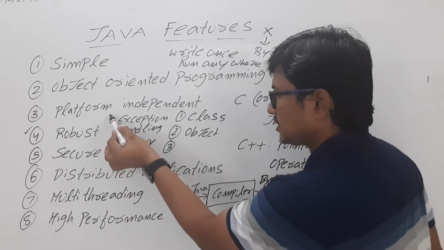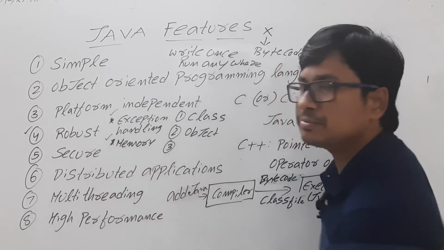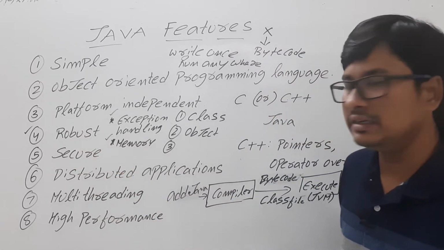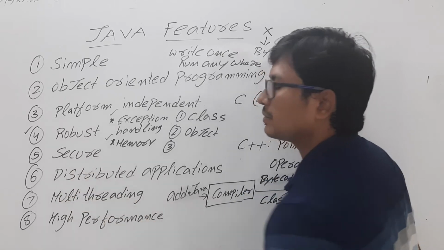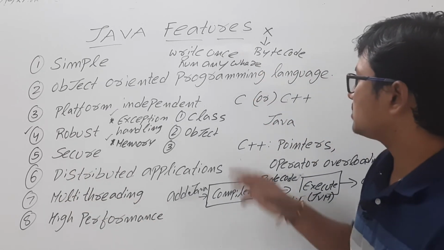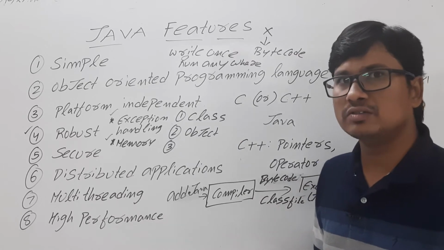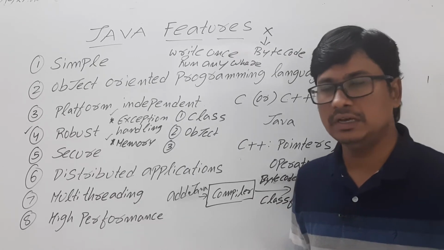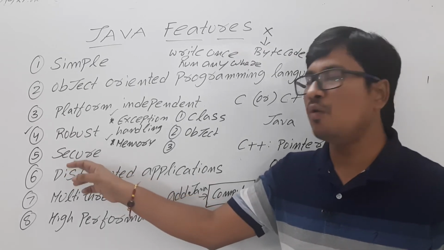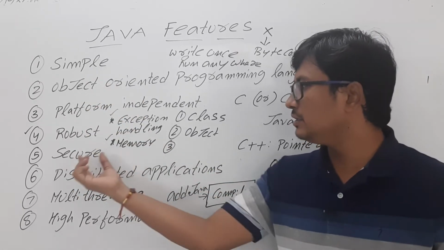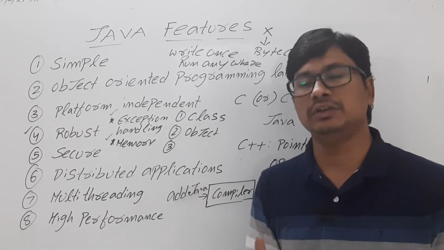Because of this exception handling and memory management, Java is a robust programming language. Now coming to security: if you take C and C++, we have the pointers concept. The pointers concept creates several issues. Those issues have been overcome in Java by eliminating the pointers concept. In Java, we will not have any pointers concept.